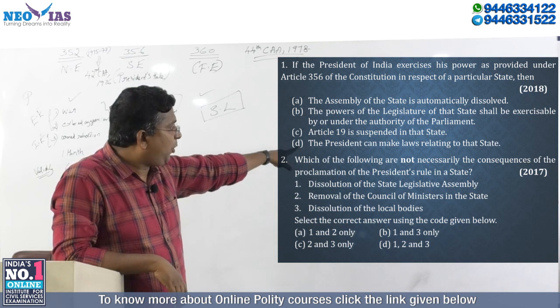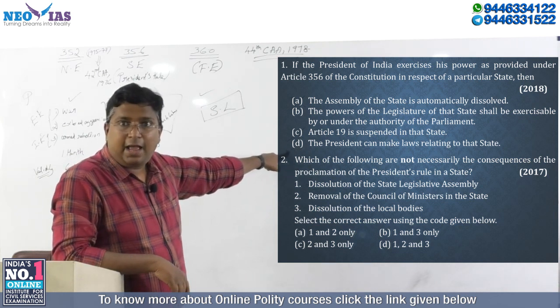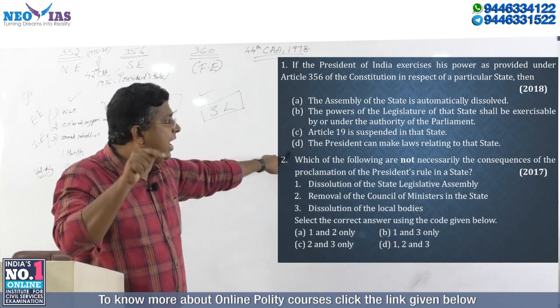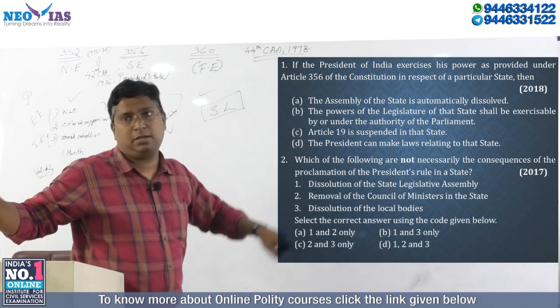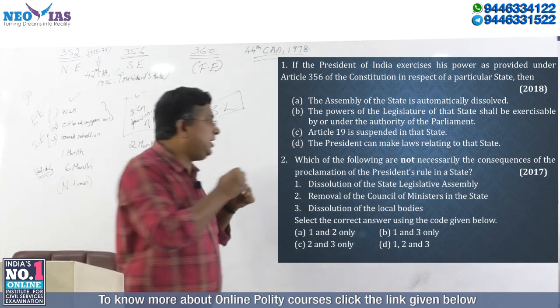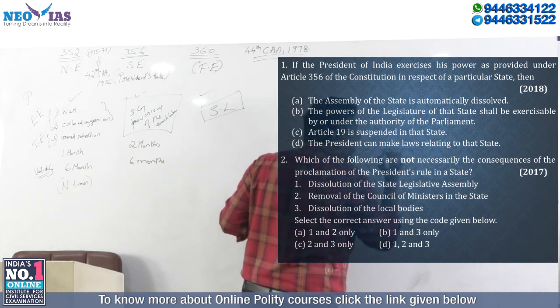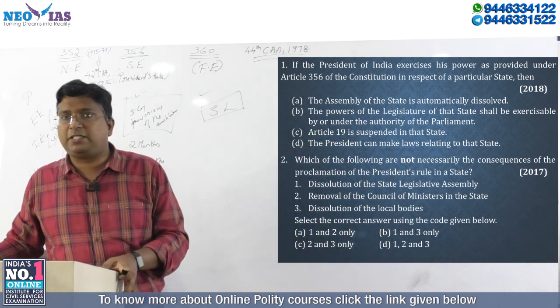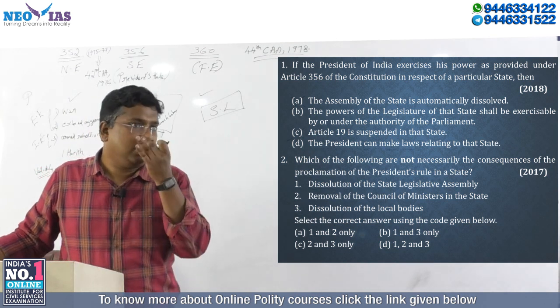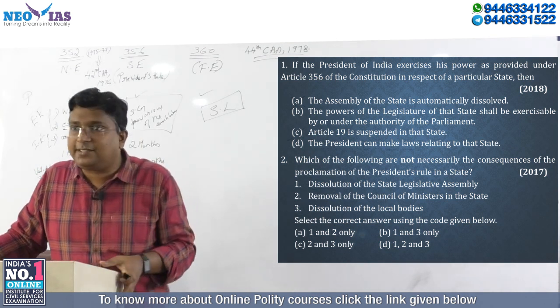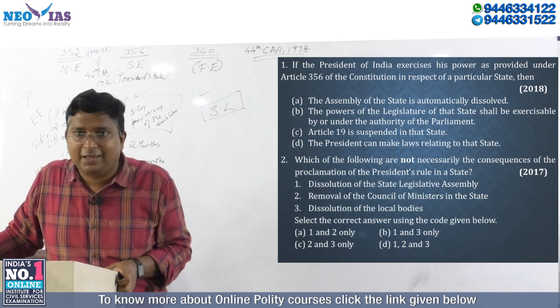Now here, the problem with these is that it is saying that the president can make laws. This is a very key word. Making law, always be very clear. Law making is always vested with the legislative body.